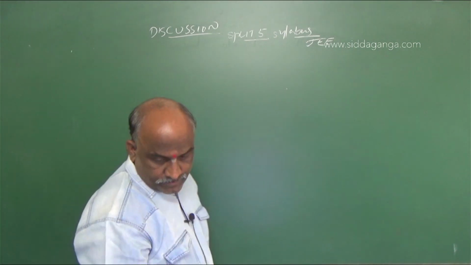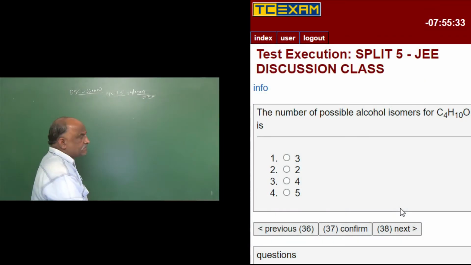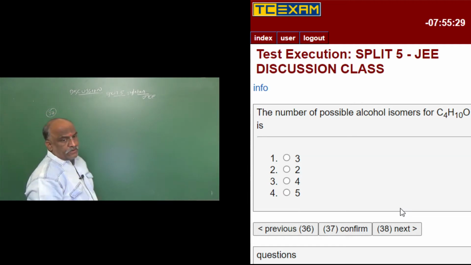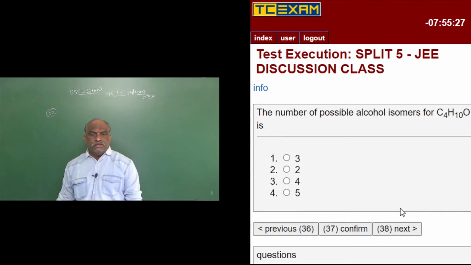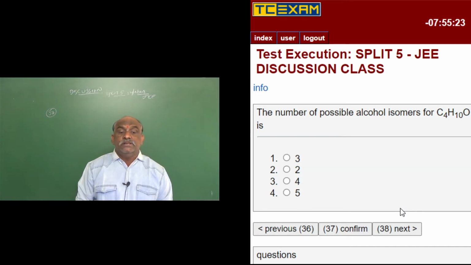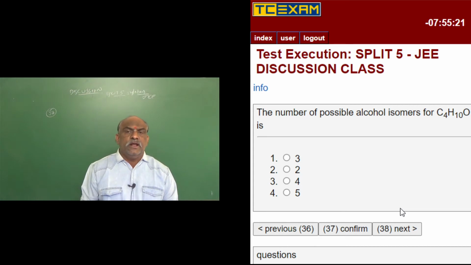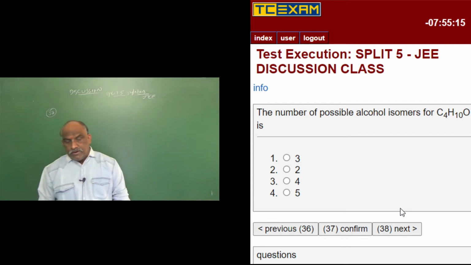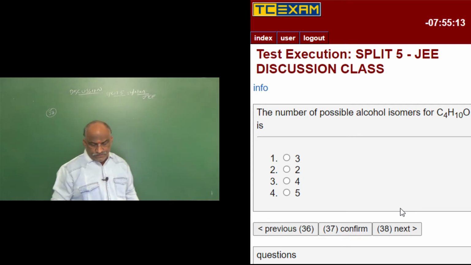Question number 37. The number of possible alcohol isomers for C4H10O. Only alcohol isomers. Options given: 3, 2, 4, 5.